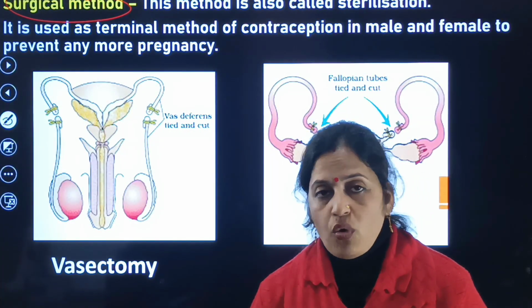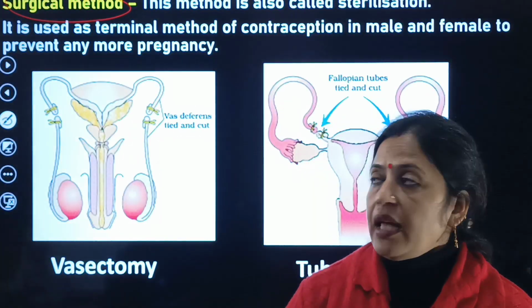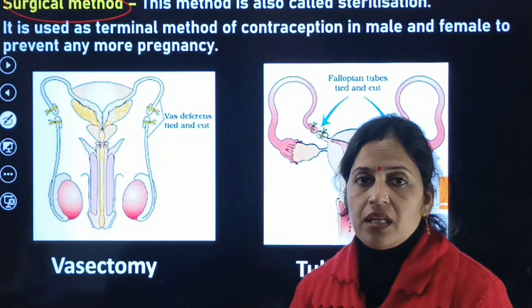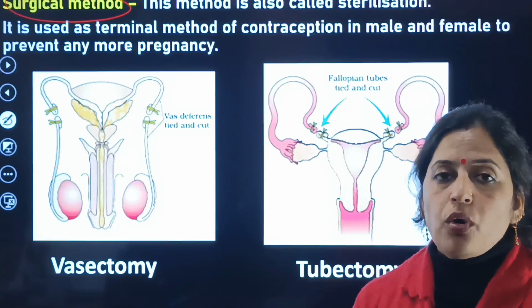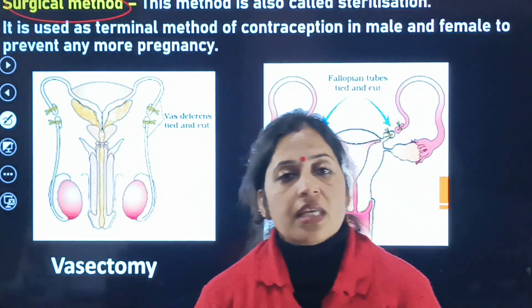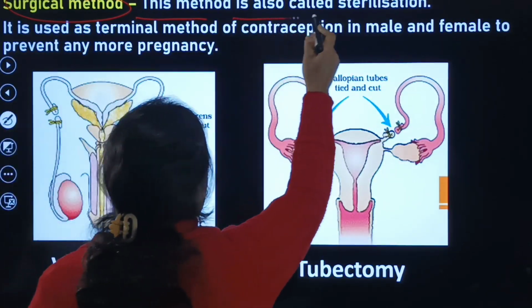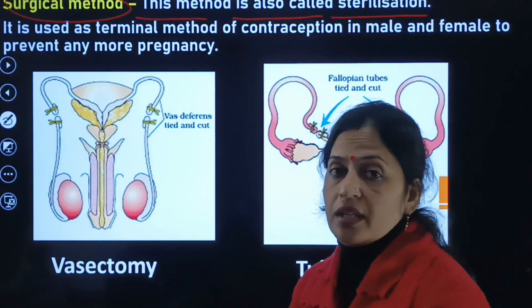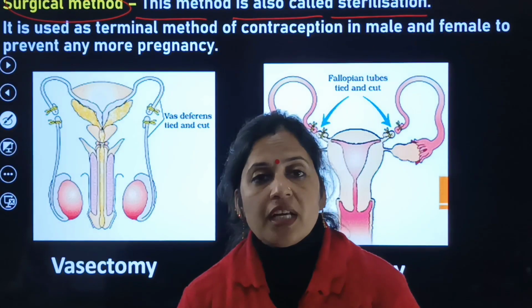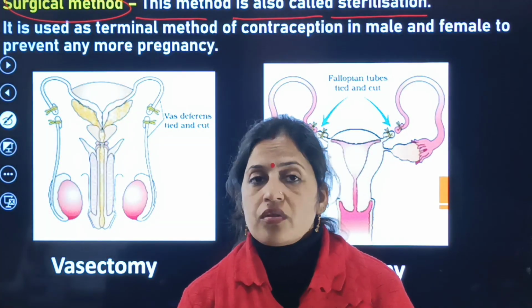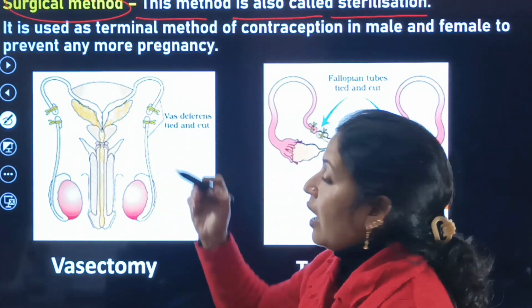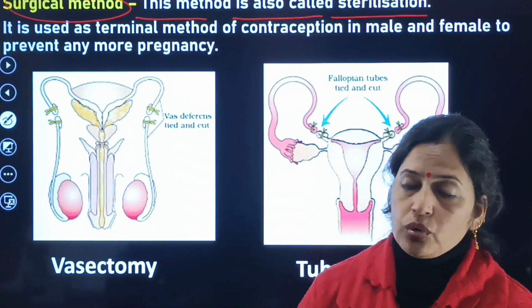contraceptive methods to avoid unwanted pregnancies are the surgical methods. After the oral pills, this is the most important method, known as the surgical method, also called sterilization. अभी sterilization के method में होता क्या है?